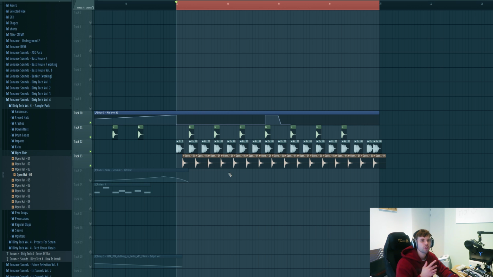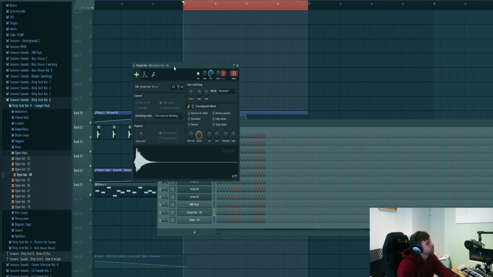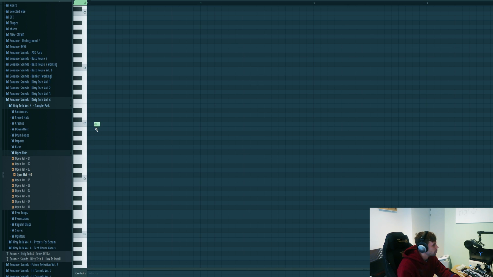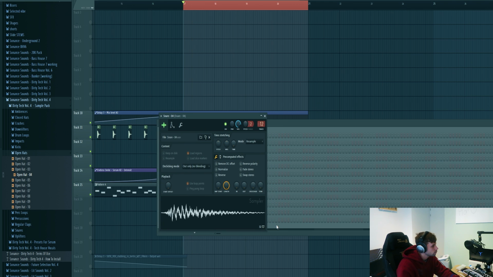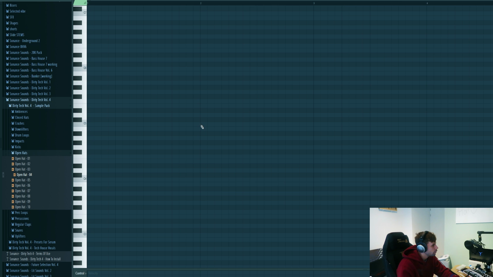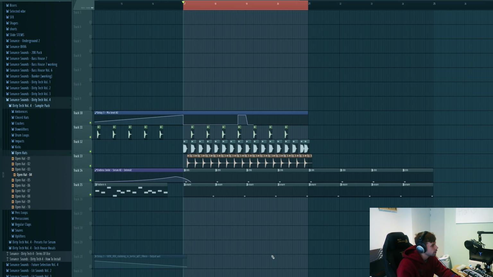Now it's time to add some more groove to it. So first I added this hat from the pack to it. Sounding like this. Placed right before the open hat. And then the snare sound as well. Placed right at the end of every bar. Together sounding like this.